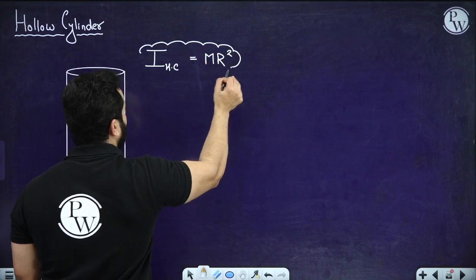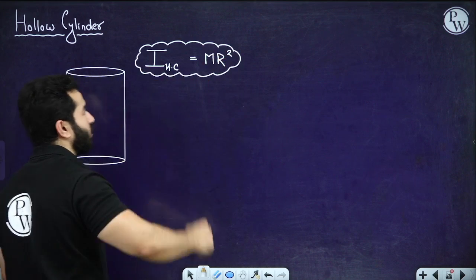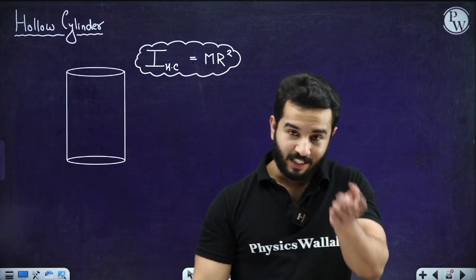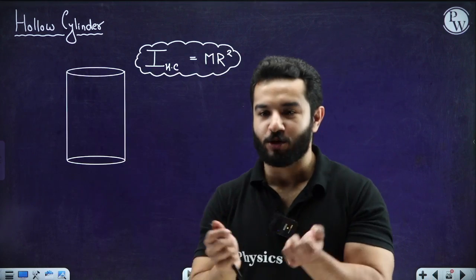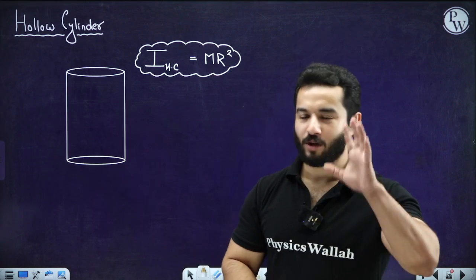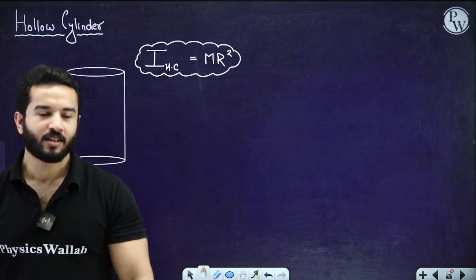When you talk about a solid cylinder, you consider that the solid cylinder is made up of hollow cylinders having thickness dx. So now I hope that you can derive that.